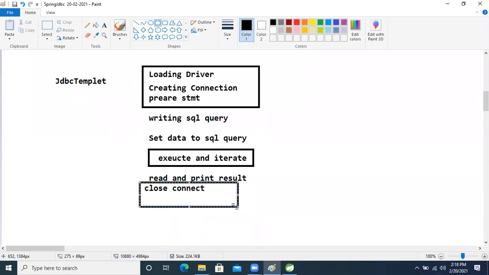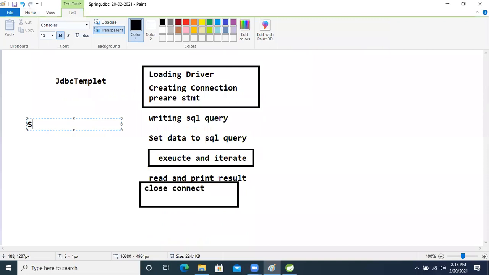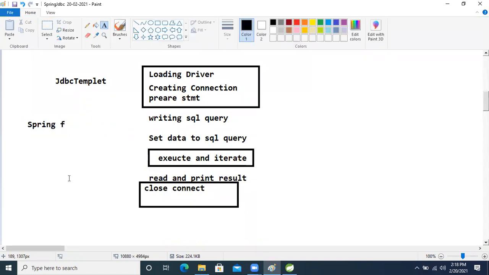These operations, the Spring framework said, okay programmer, I'm not giving too much burden. This code is needed frequently, every time.